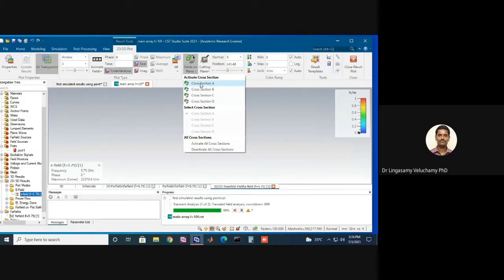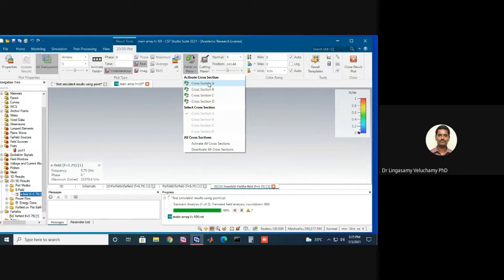Now you have to check the cross section. Which cross section gives that particular thing? So that is showing, right? So you have to see the cross section. Initially you can activate all the cross sections, then you can delete one by one.